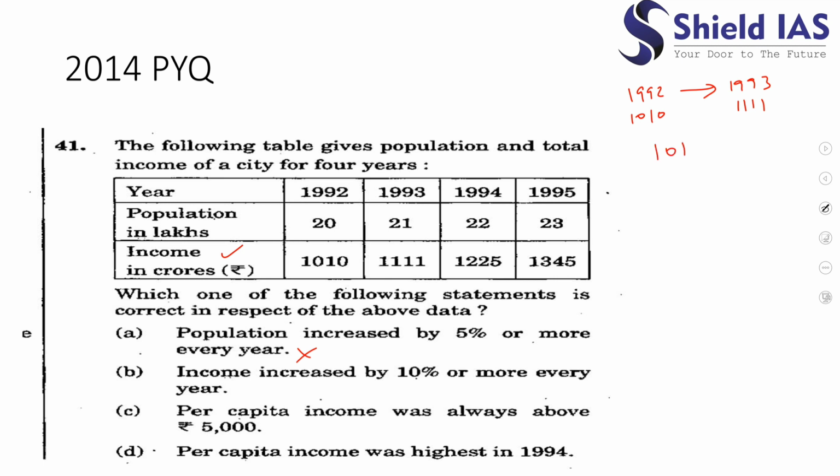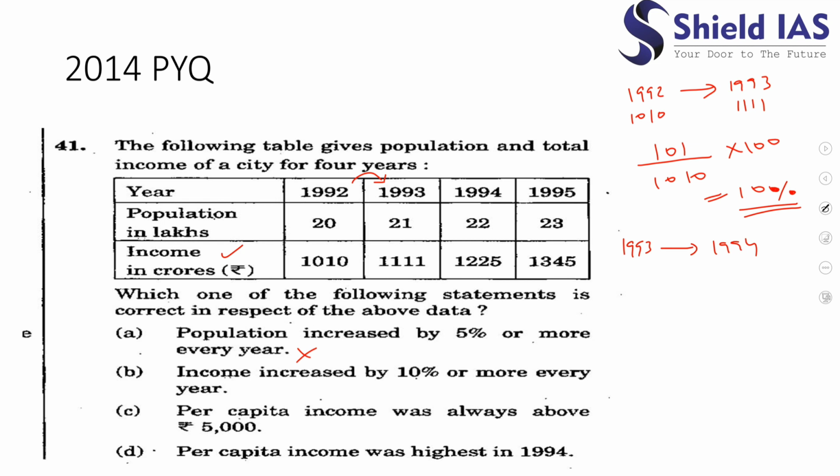It is 101. Divide by 1010, into 100, and it comes out to be 10%. So from 1992 to 1993, the percentage increase in income is 10%.